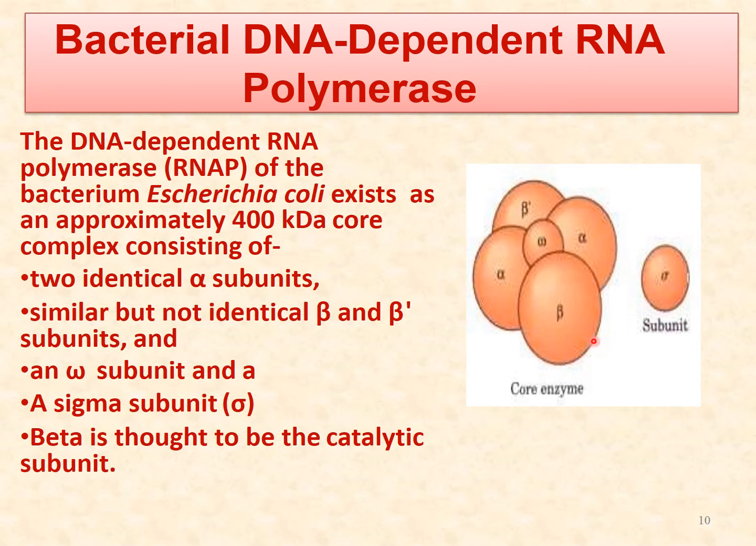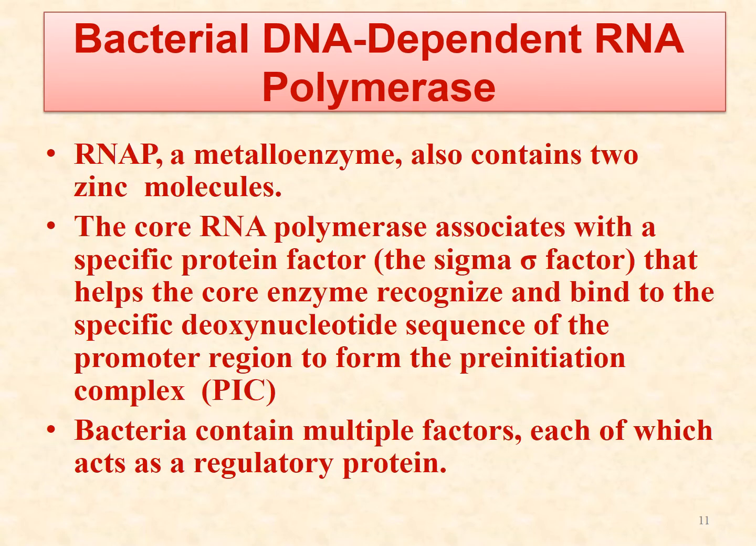It comprises, you can see, 2 alpha units, 1 and 2, 2 beta units, beta and beta dash, and 1 unit, this is omega. So it has 5 units, that is 2 alpha, beta, beta dash and omega, and a 6th unit is there, known as sigma, with the core enzyme. So it has 2 identical alpha units, similar but not identical beta and beta dash subunits, an omega subunit and a sigma subunit. Beta is thought to be the catalytic subunit, so beta is responsible for the catalysis.